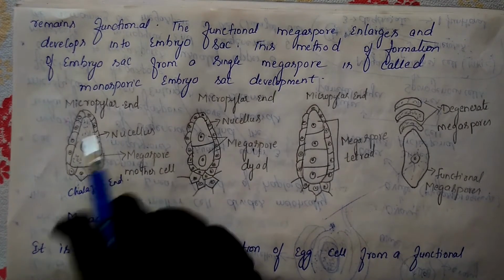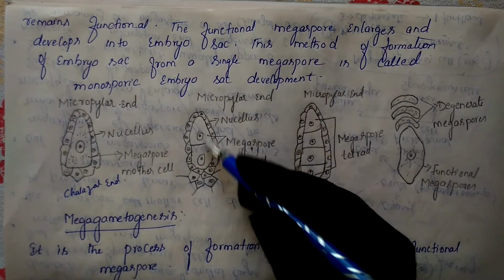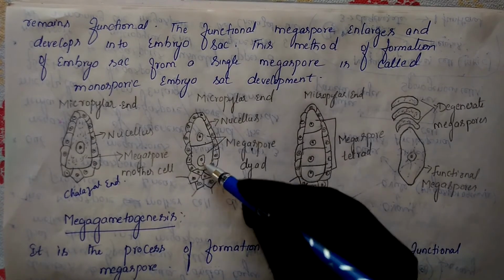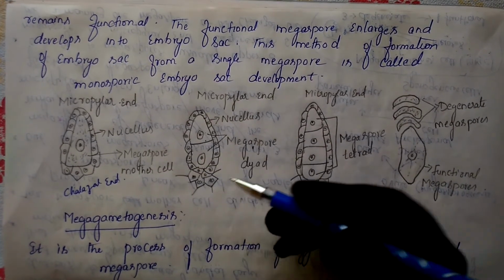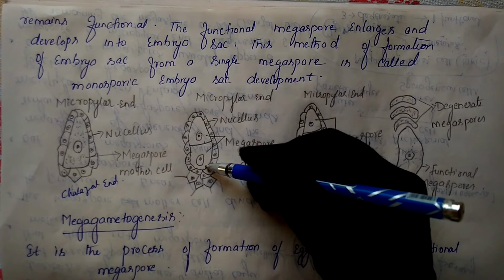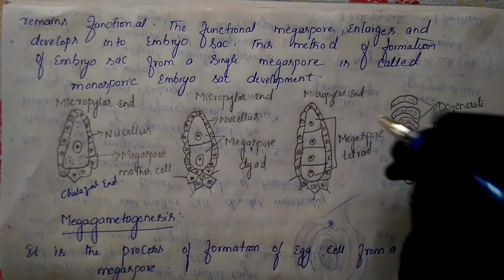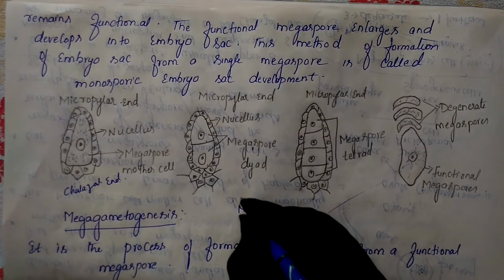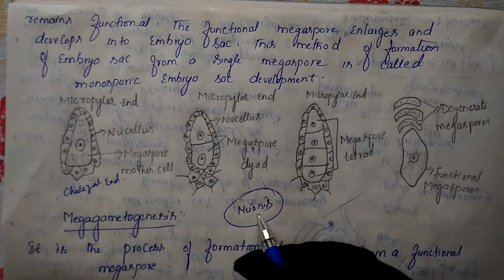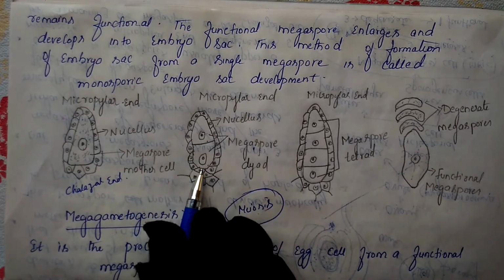This is the nucellus. This megaspore mother cell starts dividing. First it produces two cells through meiosis cell division, not mitosis. Keep this in mind. Which cell division? Meiosis cell division. The first meiosis has taken place here, and it has formed two cells.